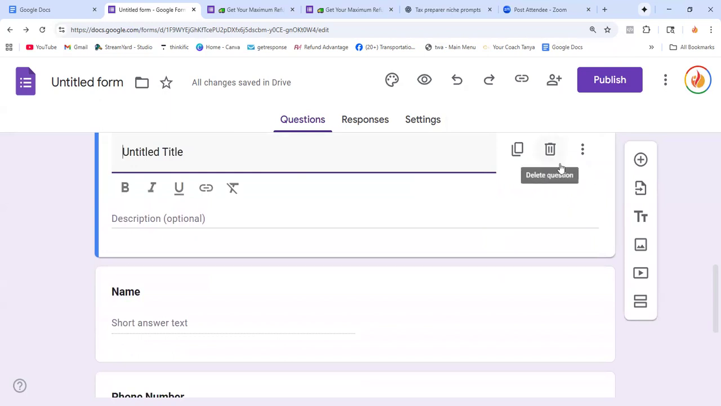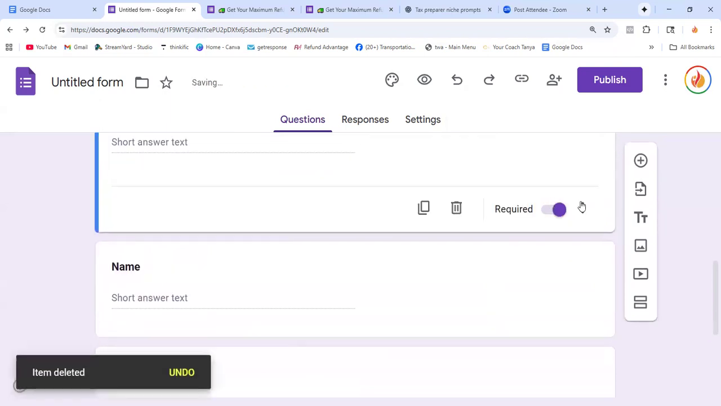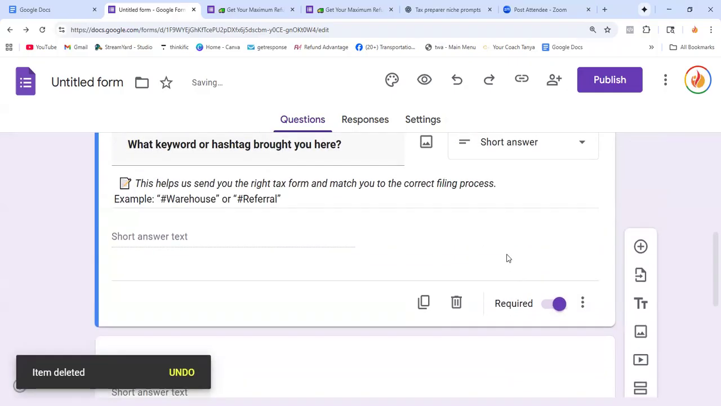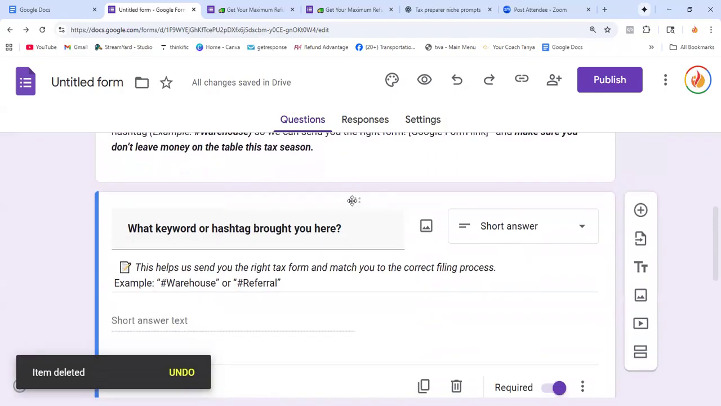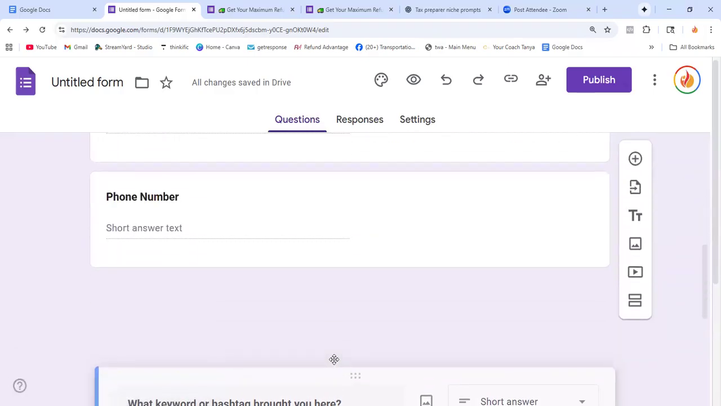So let me take off this. Okay, this was supposed to go at the bottom. So this is how you drag it.